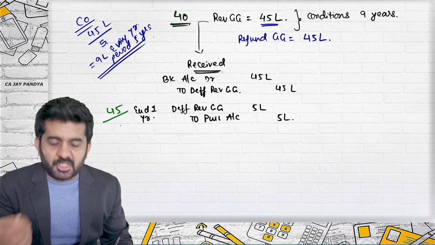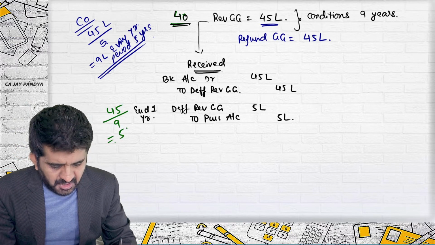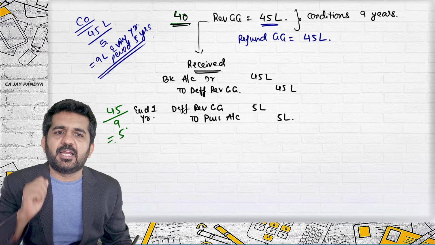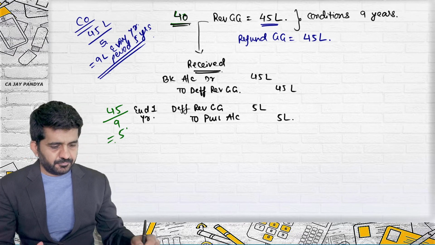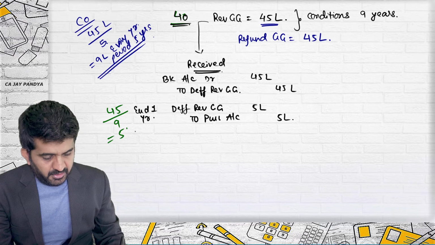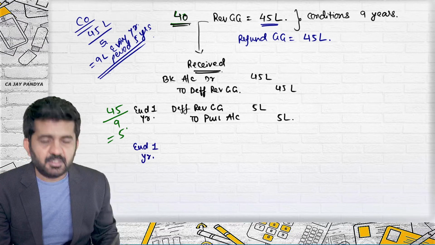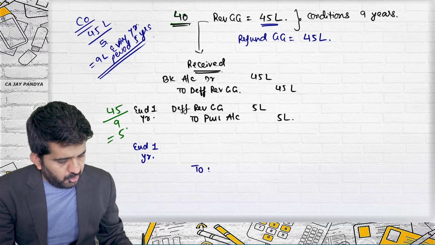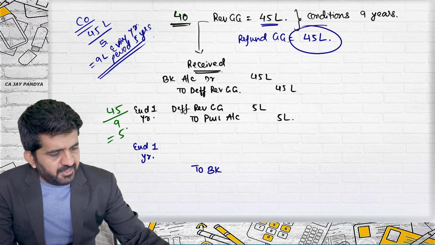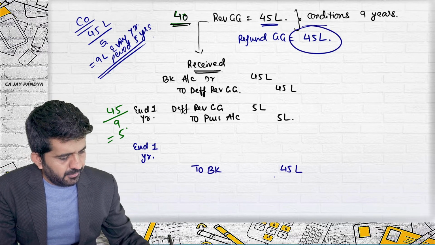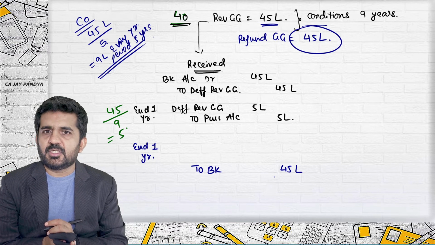How many years conditions are there? 9 years. So every year what you should transfer to P&L account is 5 lakhs. Now there is a refund. At the end of first year, there is a refund. To bank, what amount is refunded? 45 lakhs. Is it all right?